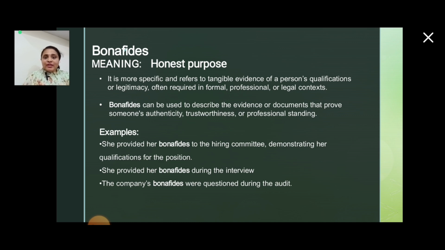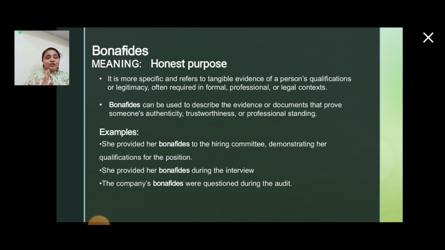Bona fides can be used to describe the evidence or documents that prove someone's authenticity, trustworthiness, or professional standing. For example, she provided her bona fides to the hiring committee, demonstrating her qualification for the position. She provided the bona fides.